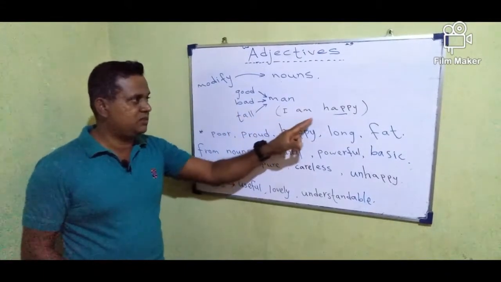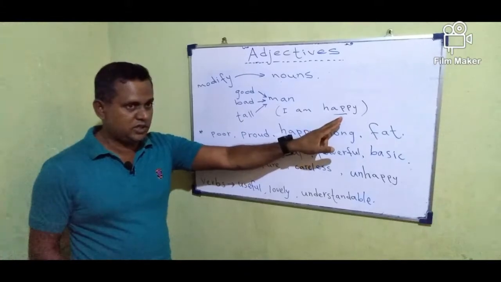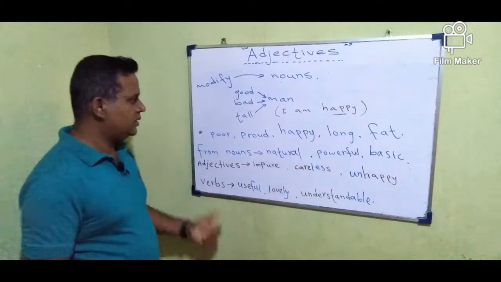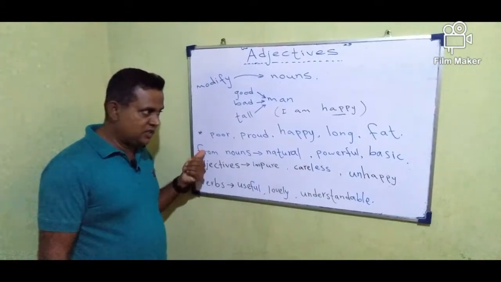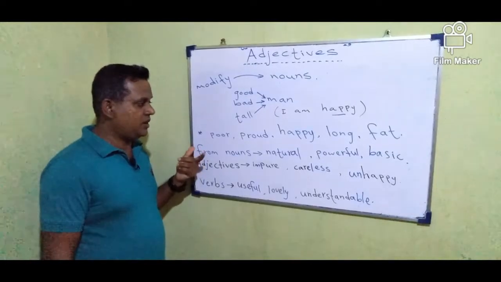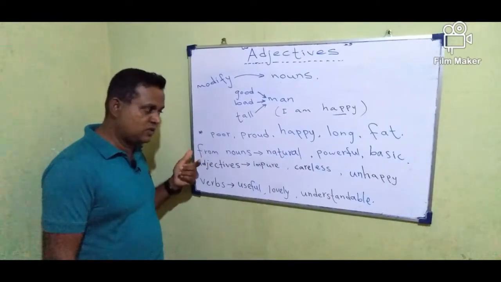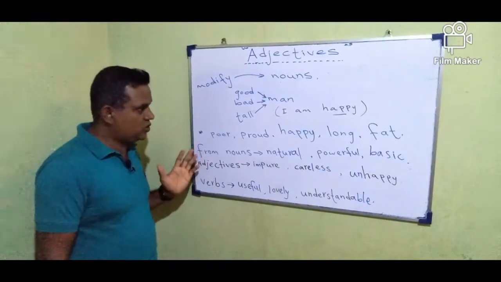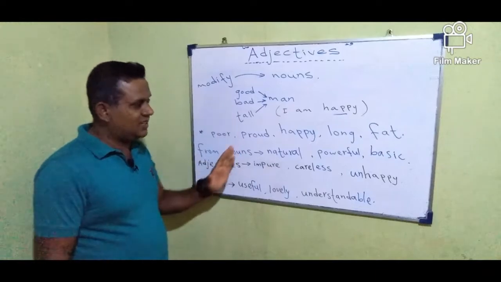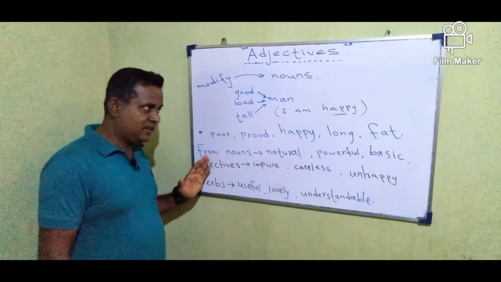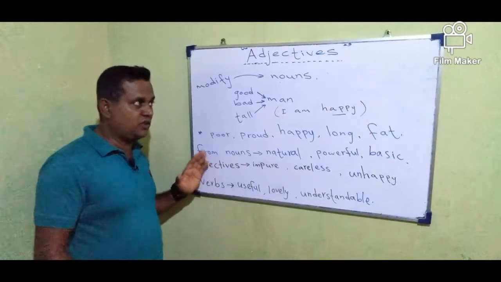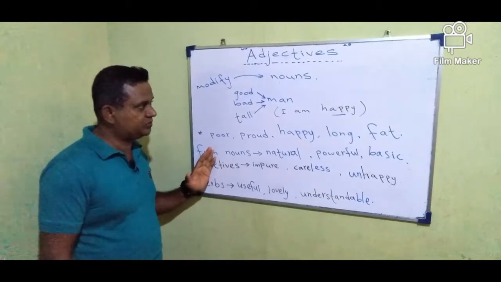Sometimes we can make simple sentences by using an adjective. Adjectives can be seen in the English language as they are, and they are formed from adjectives, from nouns, and from verbs. So, these are the basic or common patterns of how adjectives are formed in the English language.